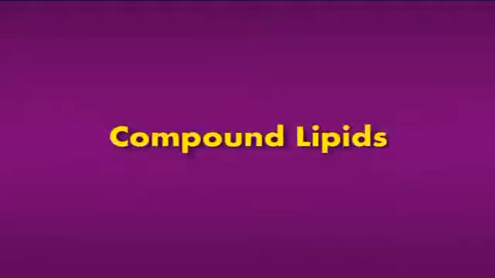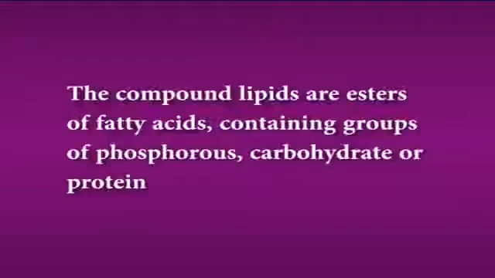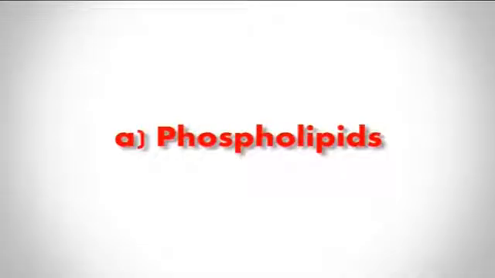The second classification of lipids is the compound lipids. The compound lipids are esters of fatty acids containing groups of phosphorus, carbohydrate or protein. They are present in addition to an alcohol and fatty acid. The first example under compound lipids is phospholipids.